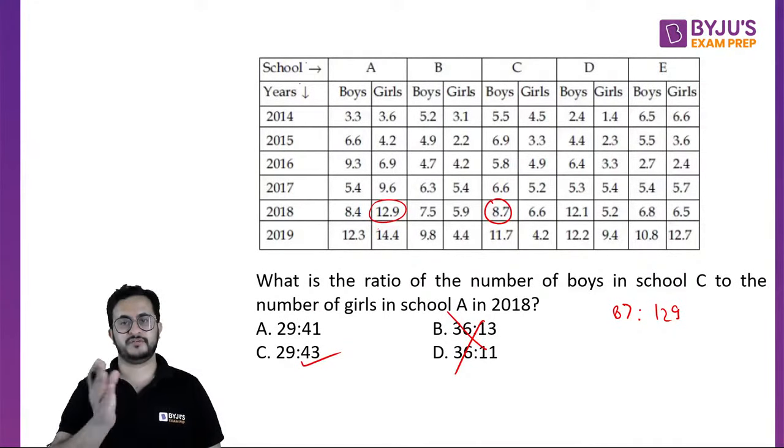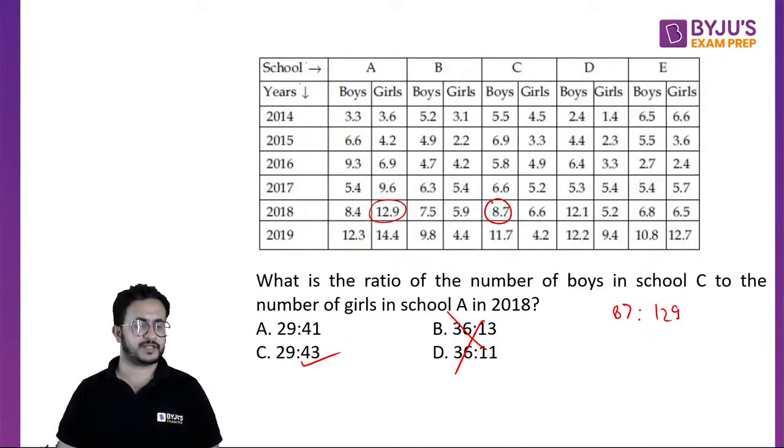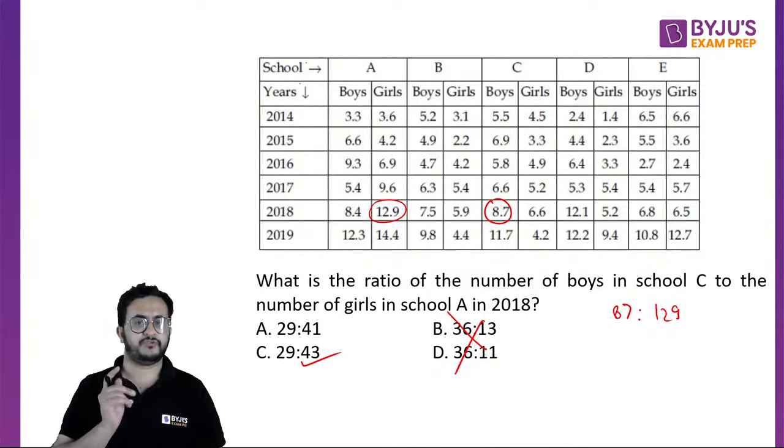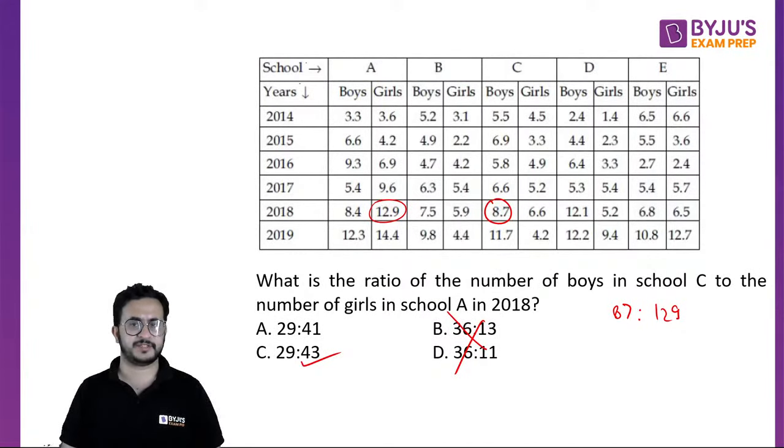You just have to see the values and calculate. So we saw that out of 4 questions, only in one you had to do some calculations: you had to add and divide by 6. The rest of the 3 questions were super simple. So this set overall will not take more than 5 minutes in the examination.